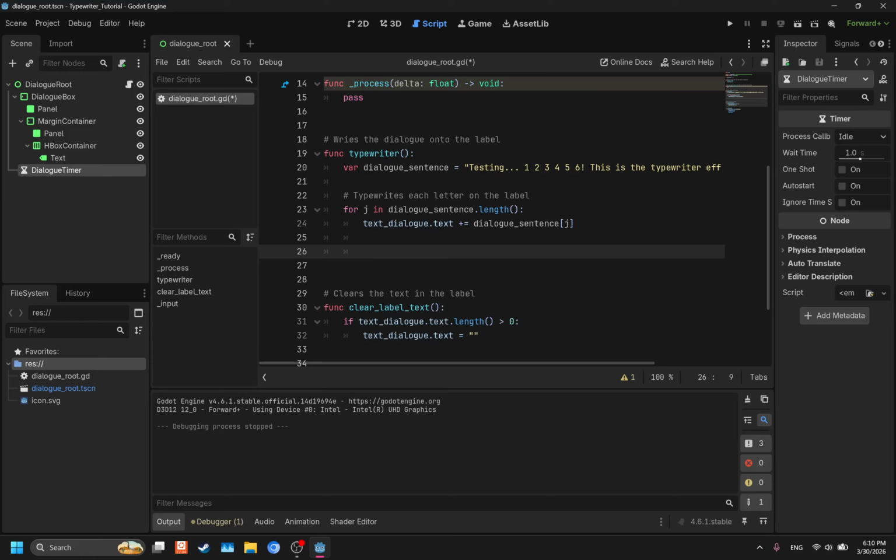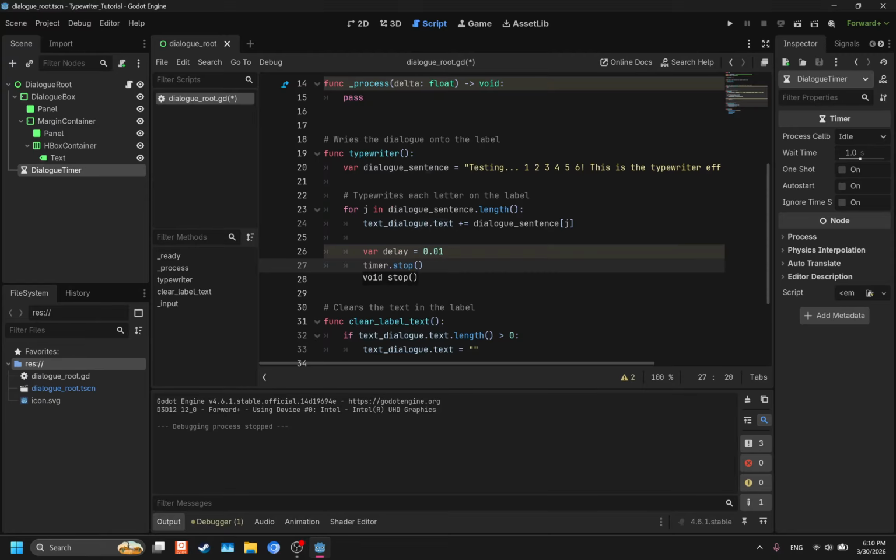Now we're going to add the logic for the timer. First of all, we're going to create a variable called delay and set it to 0.01. I'll explain what this means in a second. And then we're going to set the timer to stop.